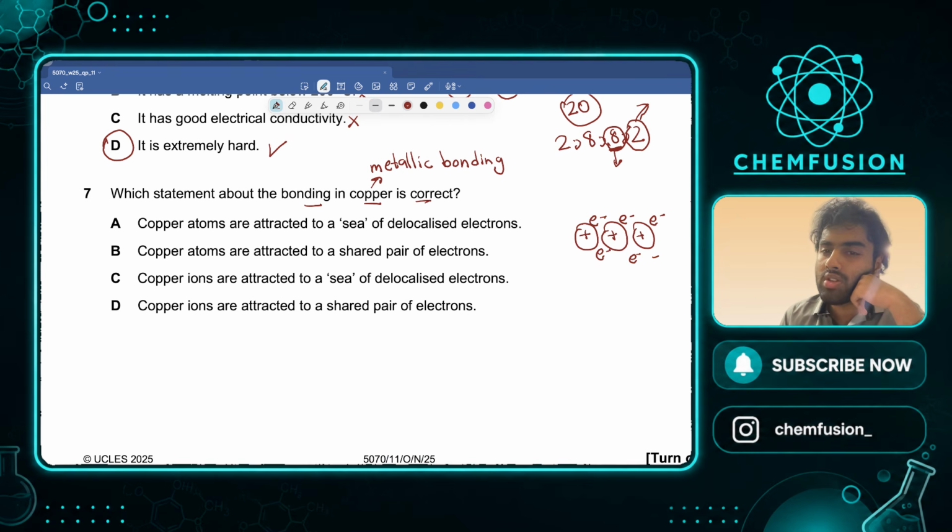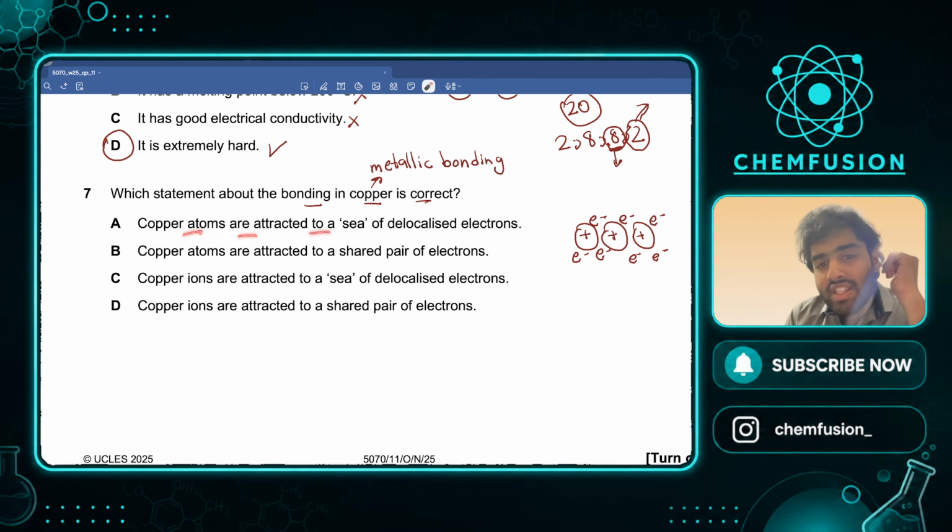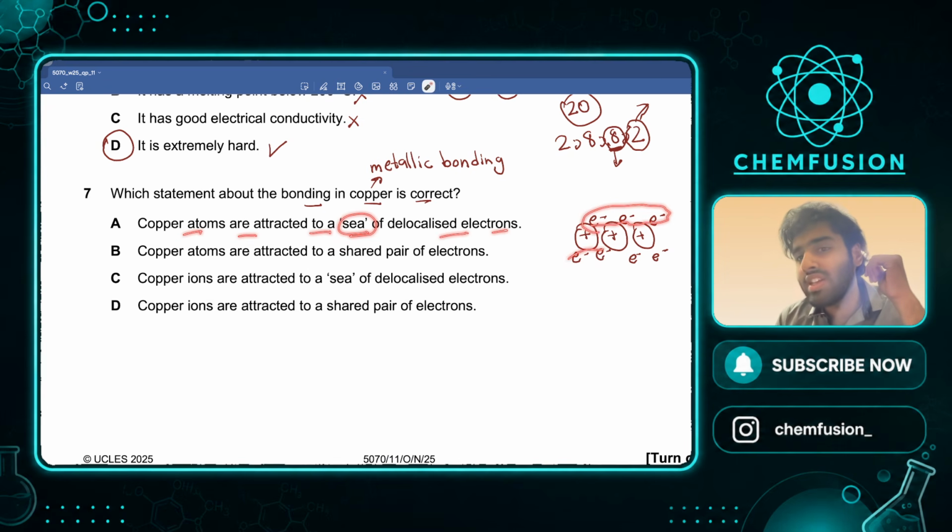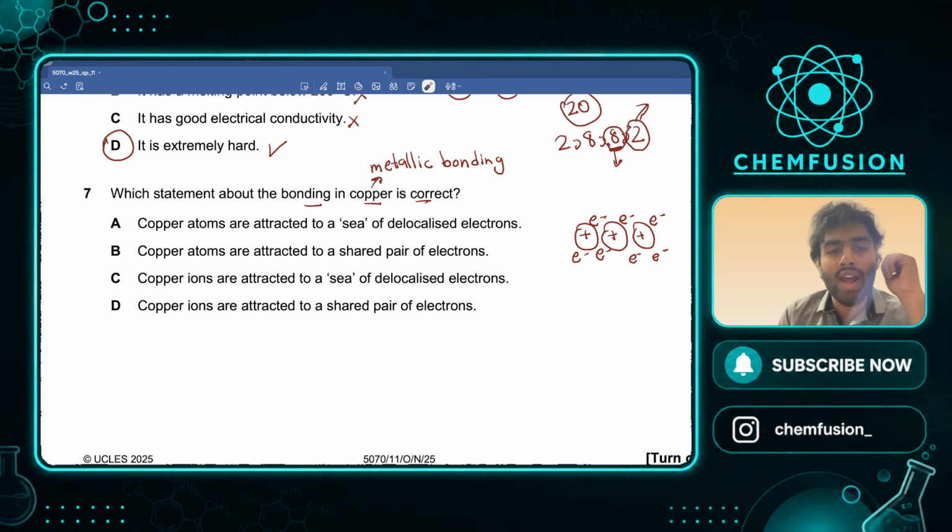Delocalized movable electrons. Right? So let's say copper atoms are attracted to the sea of delocalized electrons. Yes, we have a sea of delocalized electrons, but these are not copper atoms. No, these are copper ions. So atoms cannot be the answer. It has to be copper ions. Either C or D. Let's see. Are attracted to the sea of delocalized electrons? Yes, this seems to be correct in my opinion.